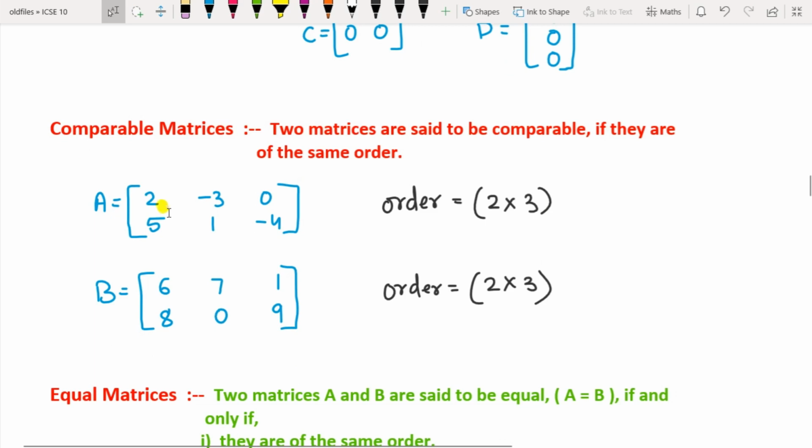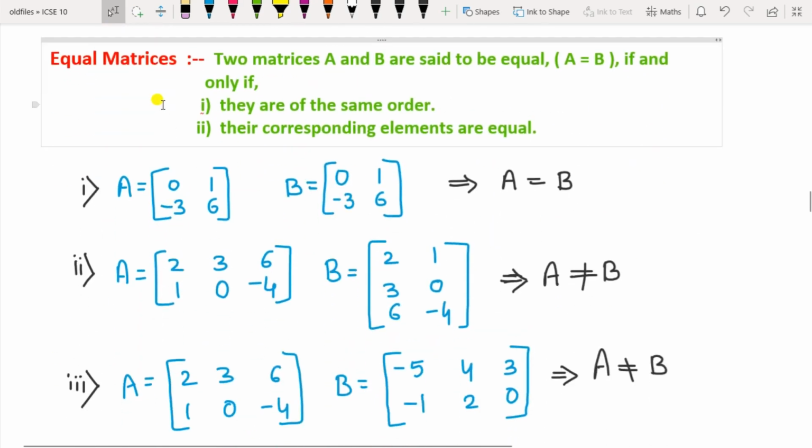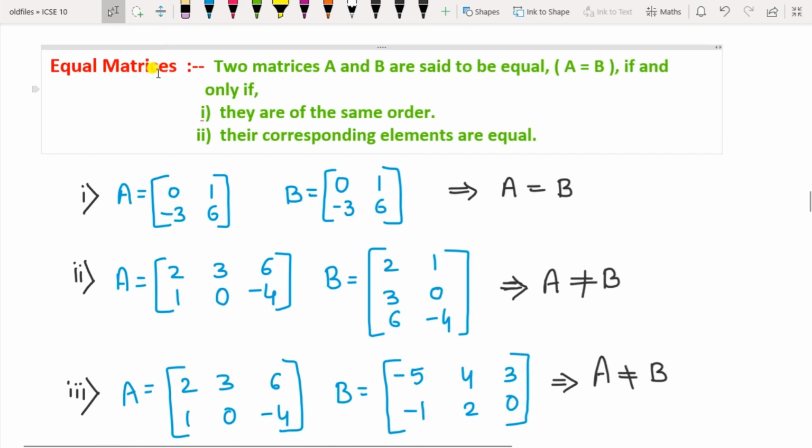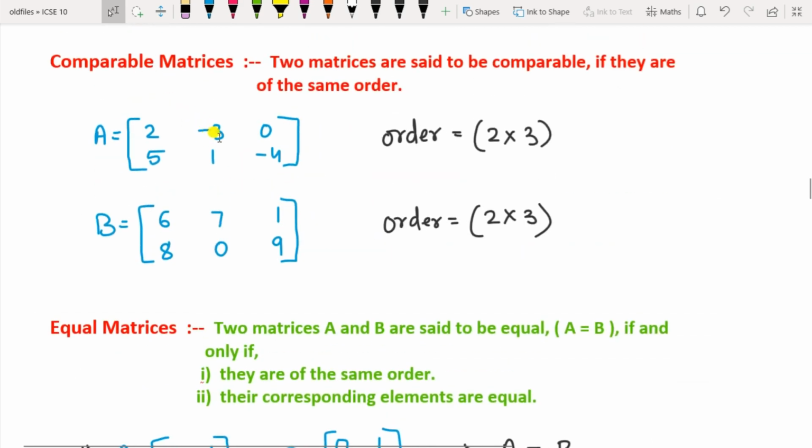Now you can consider, for example, A is a matrix of order 2 by 3. B is also a matrix of order 2 by 3. So here the orders are same, so these two matrices can be compared. Then comes the equal matrices. From this case, if any element is of value x here, you can equate these two matrices and find the value of the variables like x, y, z.